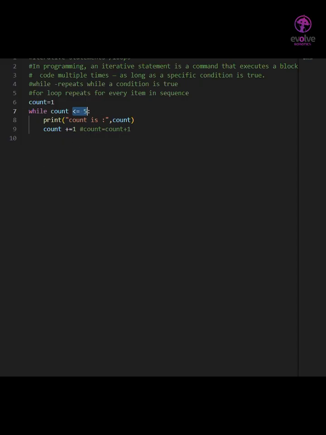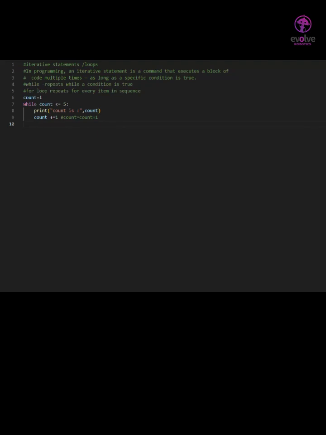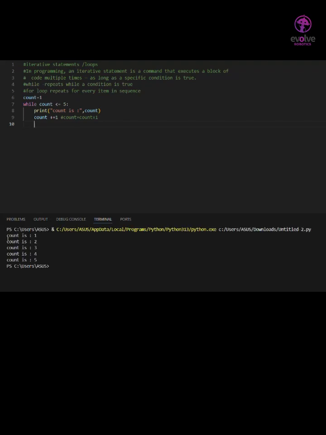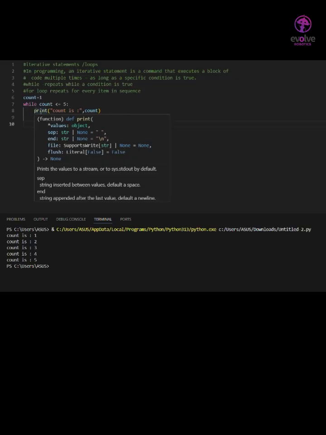So here we are using a variable for updating each step, right? That means in each iteration, each step, we are incrementing that variable and printing that variable, so we can get an output from 1 to 5. So we can run the program and you will get an output from 1 to 5. That means here we are printing count is 1, count is 2, count is 3, count is 4, count is 5.